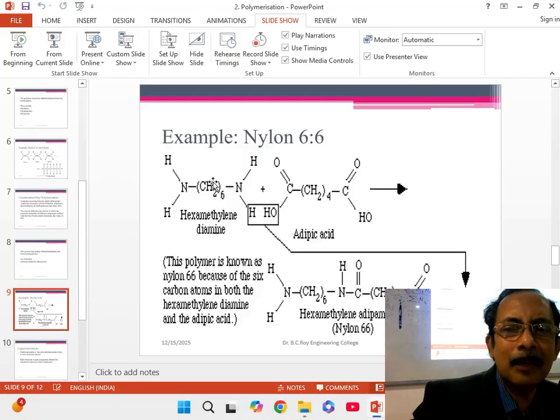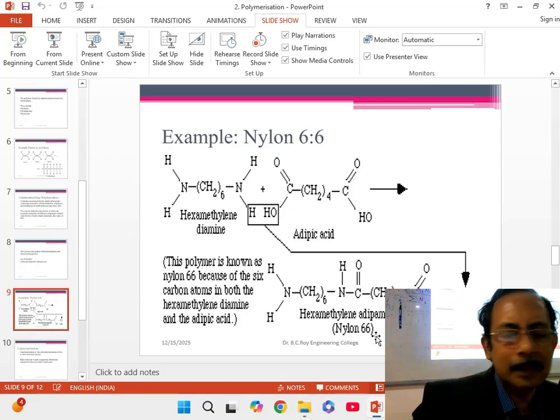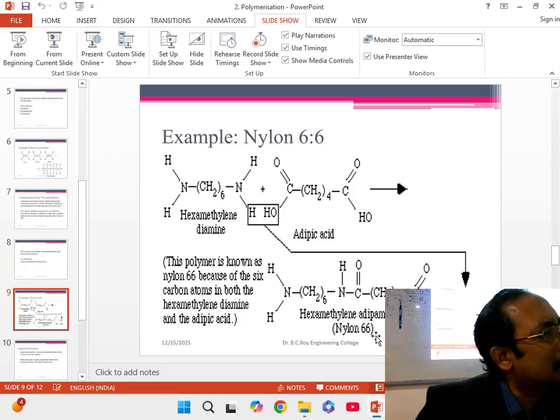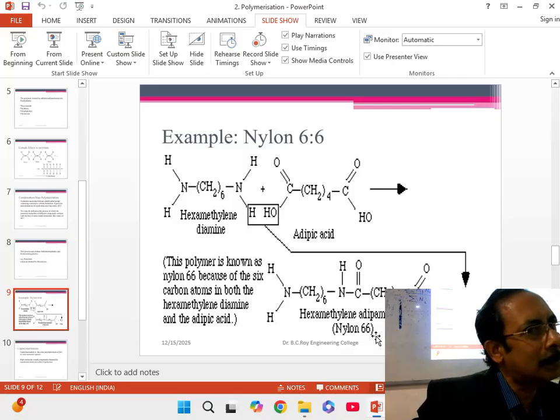Both have 6 carbon atoms in the unit. Here carbon atoms 6, here also carbon atoms 6. 4 CH2 and 2 COOH groups, so that means a total of 6. So that's why it is called 6,6. In nylon, sometimes it is written 6,6, sometimes 6:6. Doesn't matter. It represents the same thing. We chemists are not that rigid in these things. Okay, you can write 6,6, you can write 6:6, or 66 itself. We will understand what you want to say. 66 here does not mean sixty-six. We understand that. Okay.